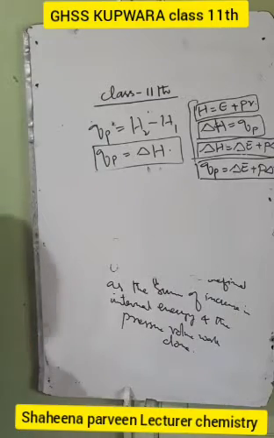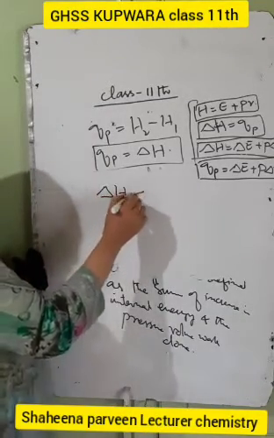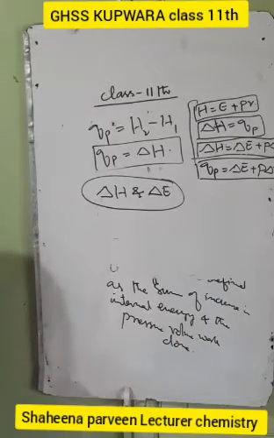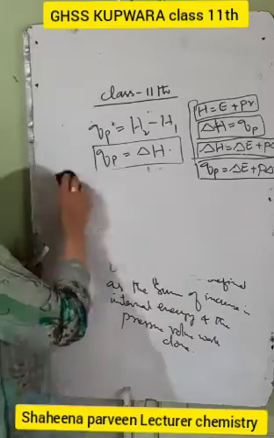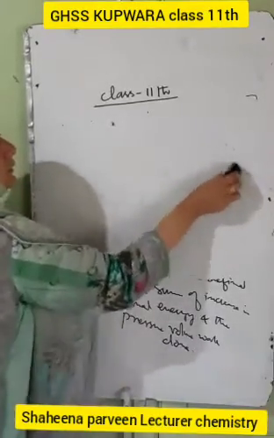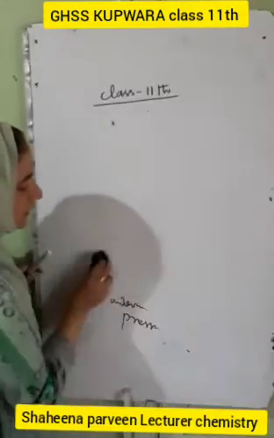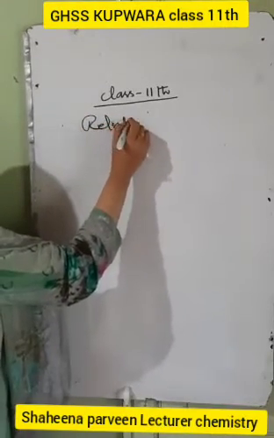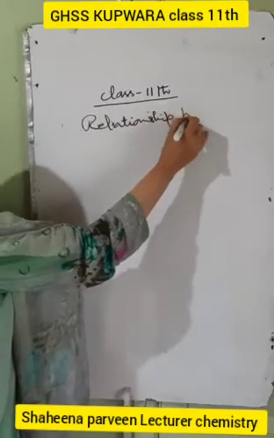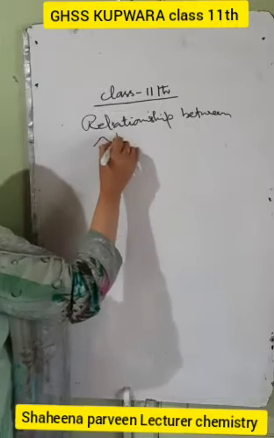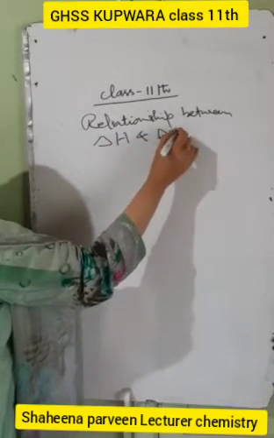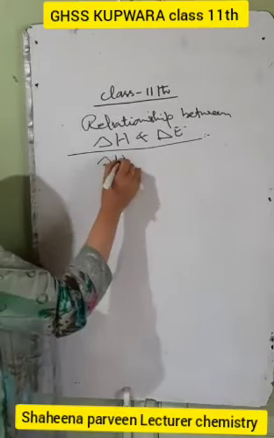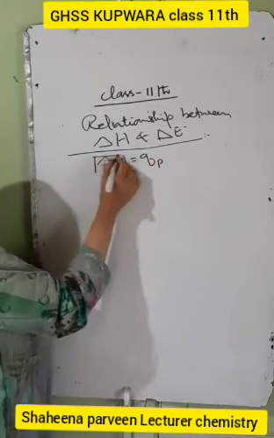Now we have the relationship between del H and del E, the change in enthalpy and the change in internal energy. We know what del H is equal to, because we have just derived the equation.